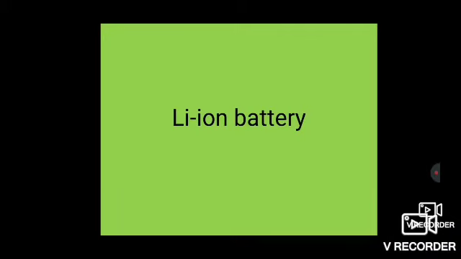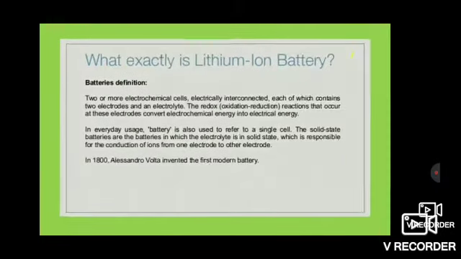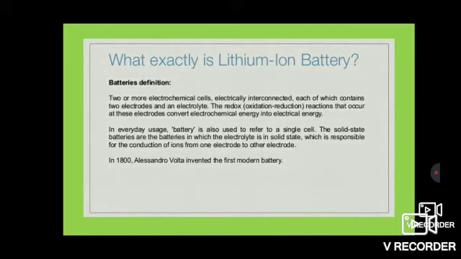Dear children, in this class we are going to discuss lithium ion battery. Before going to lithium ion battery, we should know what is battery. Two or more electrochemical cells electrically interconnected, each of which contains two electrodes, that is one is anode, another one is cathode, and an electrolyte between them. The redox, that is oxidation reduction reactions that occur at these electrodes convert electrochemical energy into electrical energy. In everyday usage, battery is also used to refer to a single cell.